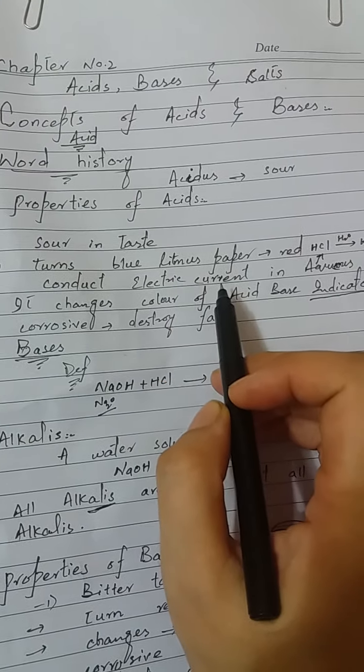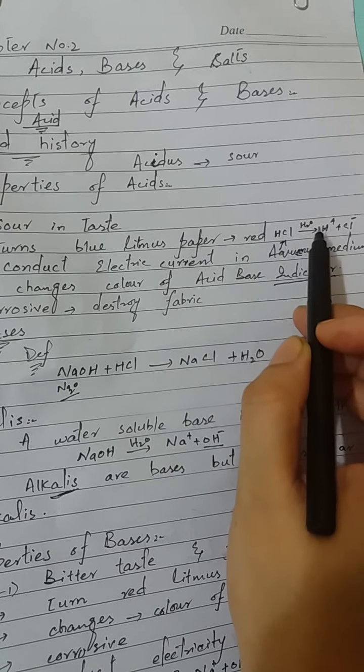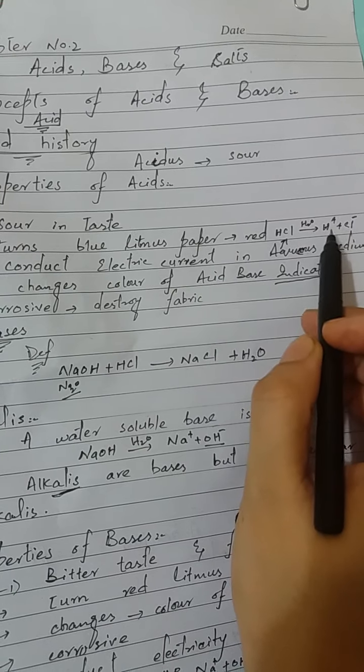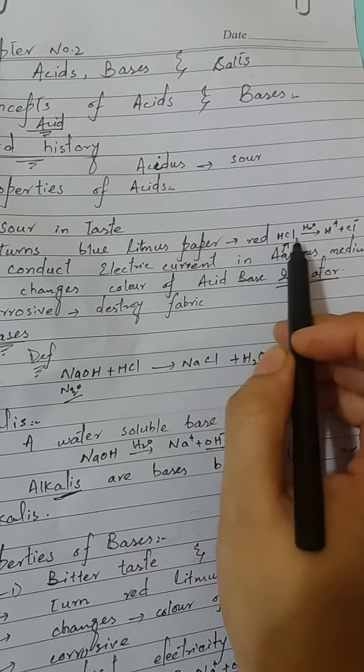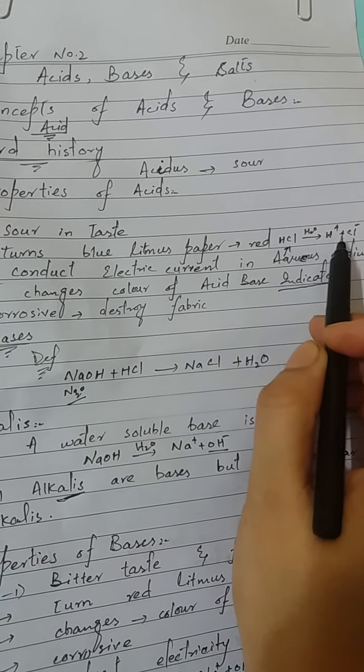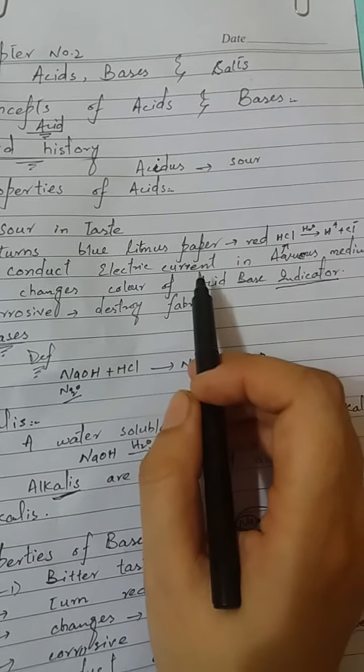Acids conduct electric current in aqueous medium. For example, when HCl is dissolved in water, it dissociates into hydrogen ion and chloride ion. So here HCl is converted into ions, and due to the formation of these ions, it conducts electric current.